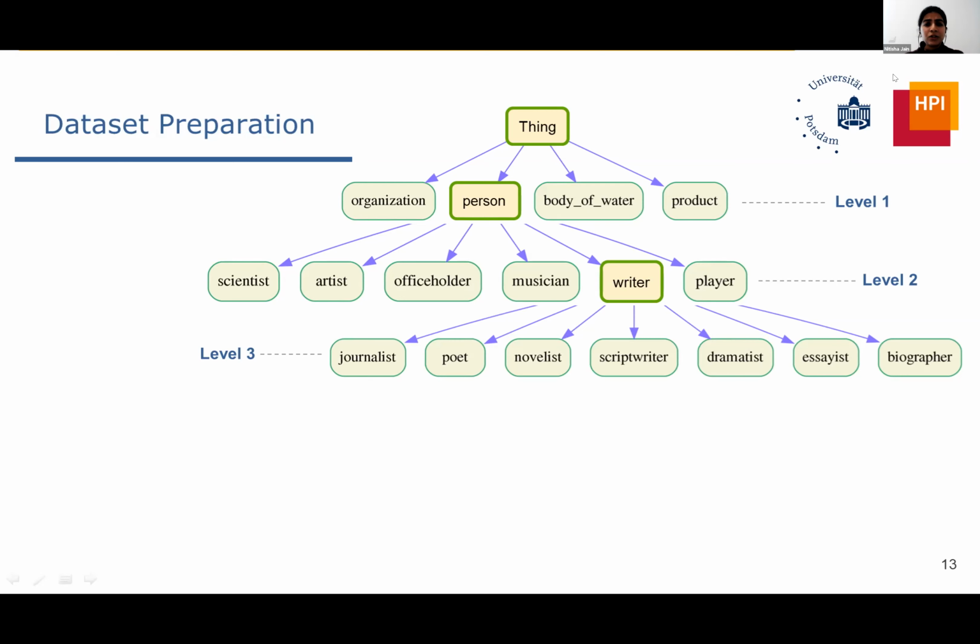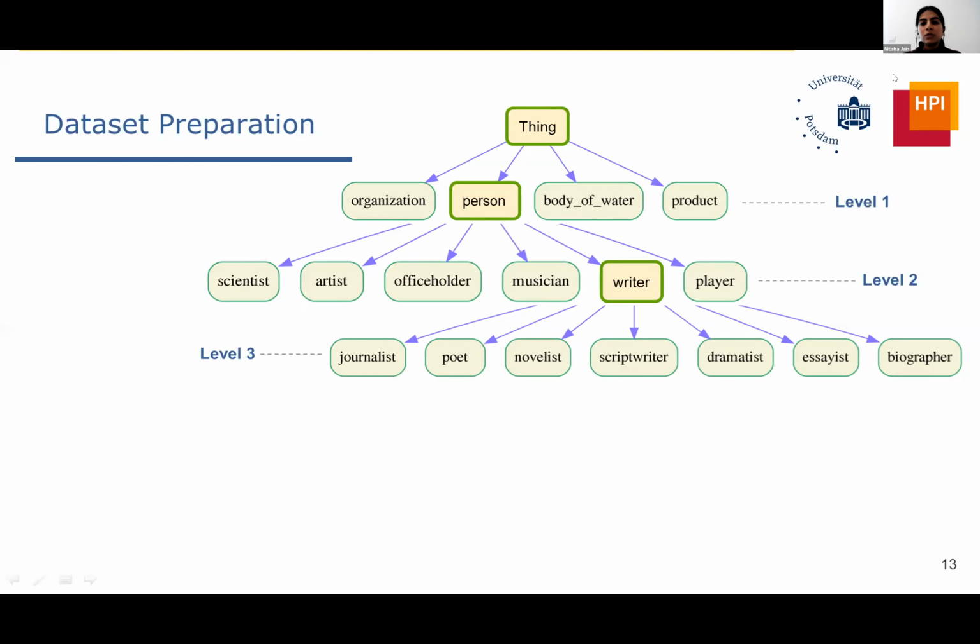Coming to the data preparation, we are basically trying to leverage the ontology that is associated with our knowledge graph dataset. This, for example, is for YAGO, the YAGO 3 version. What we have here is the ontology starting with a thing which encompasses everything. And then at the top level, we have classes such as organization, person, body of water, product, and so on. We manually made a data set where we extracted the entities belonging to each of these classes.